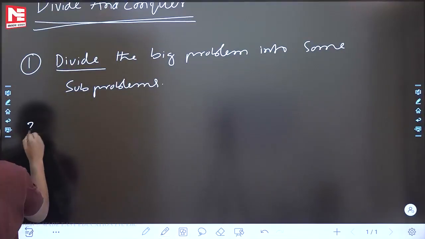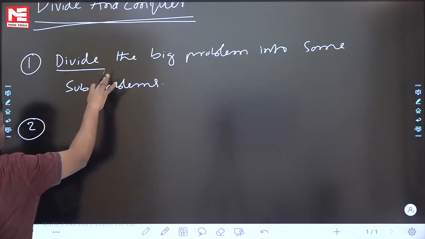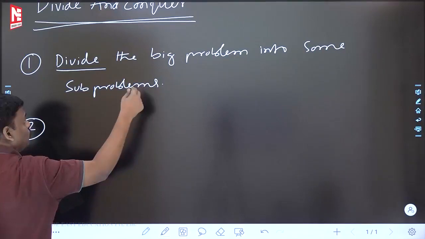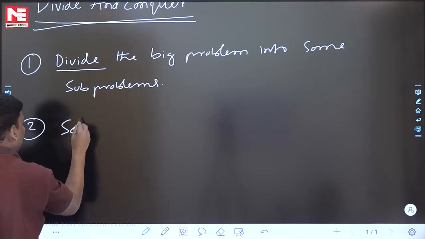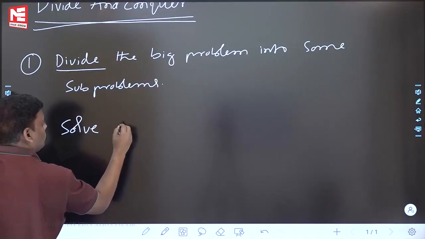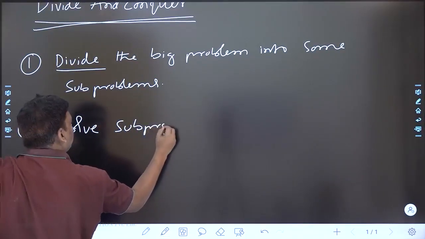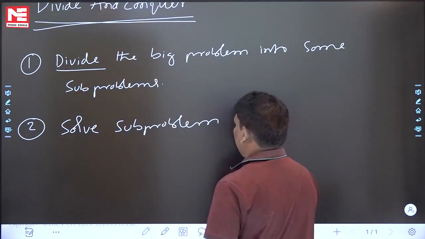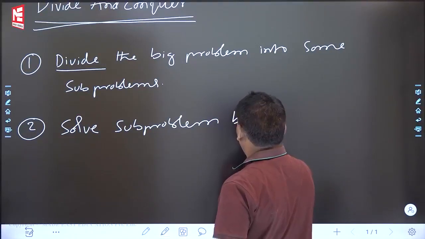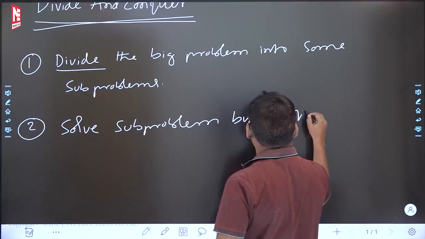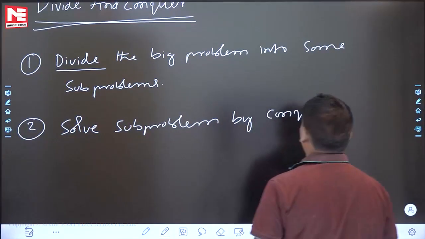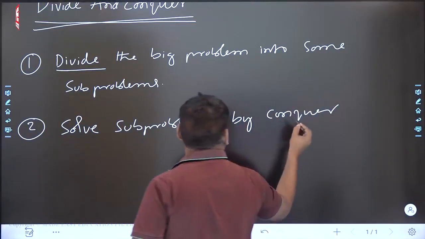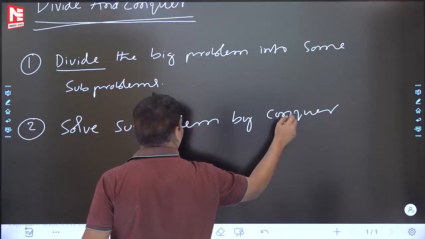Now see the second step. After the first step is over, you have subproblems. Now what will you do? Solve subproblems using recursion. Solve subproblems by conquer. Conquer means force. Solve subproblems by force using recursion. Try to remember, conquer is nothing but force.